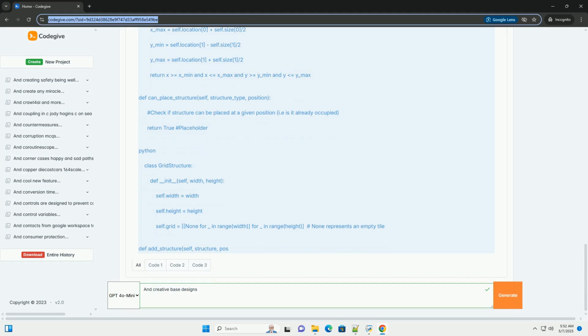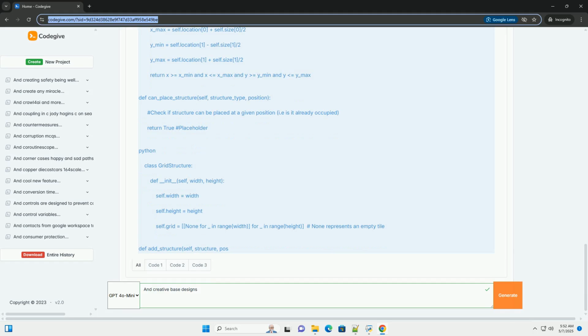Multi-threading: consider using multi-threading to offload computationally intensive tasks, for example pathfinding and AI calculations, to separate threads. Object pooling: use object pooling for frequently created and destroyed objects, for example projectiles and effects, to reduce garbage collection overhead. Code profiling: use profiling tools to identify performance bottlenecks and optimize your code accordingly.